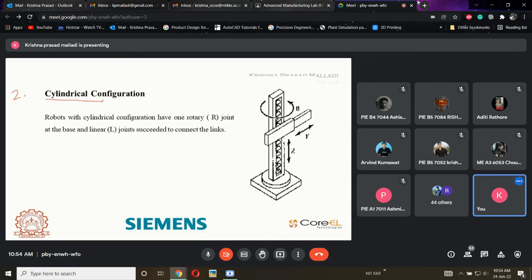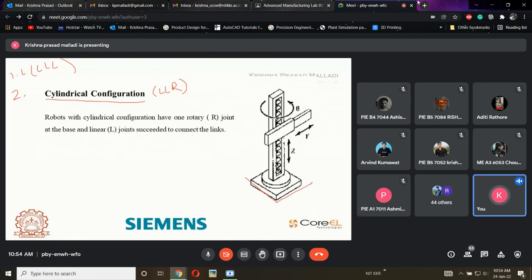Okay, now this is the second classification. The second classification is the cylindrical classification. In which, the first one is linear, linear, linear. In cylindrical, it is linear, linear, and rotary. See, a robot with cylindrical configuration has one rotary joint and two linear joints connected with links. That is exactly what the cylindrical configuration is.